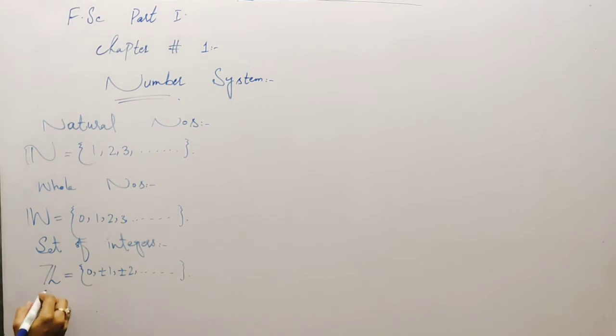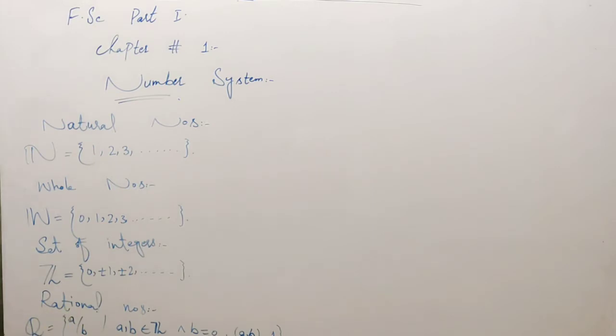Now rational numbers, and this is the sign of rational numbers. Rational numbers are of the form a over b such that a and b belong to the set of integers and b is not equal to 0, and the GCD of a and b should be equal to 1. These are the rational numbers.